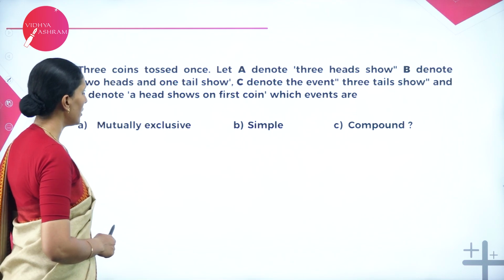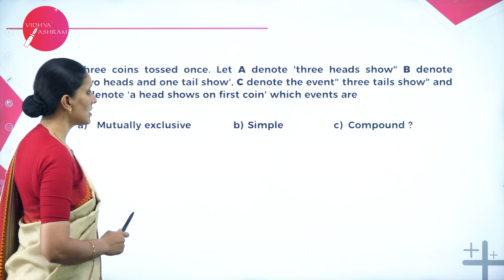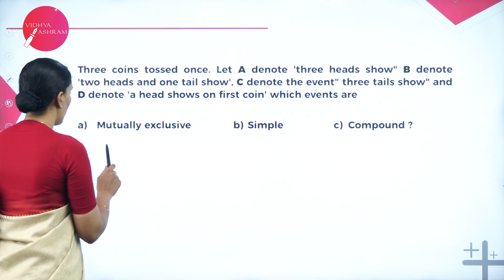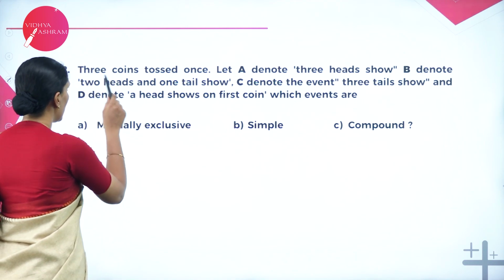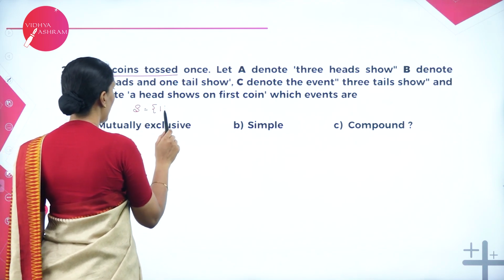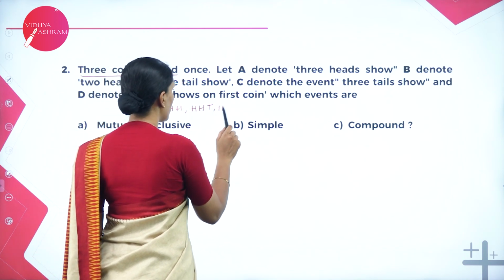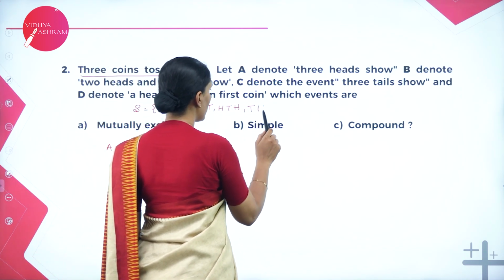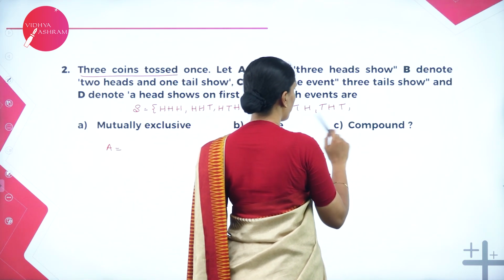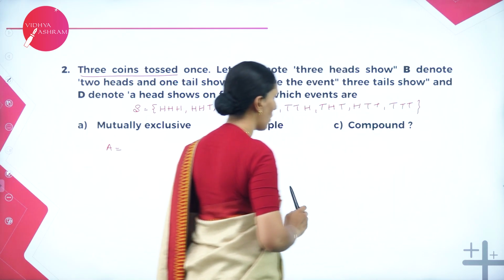and D denote a head shows on the first coin. Which events are mutually exclusive, simple, compound? First, let us write the events. Event A, here 3 coins tossed means the sample space will be HHH, HHT, HTH, HTT, THH, THT, TTH, TTT. So there will be 8 outcomes.